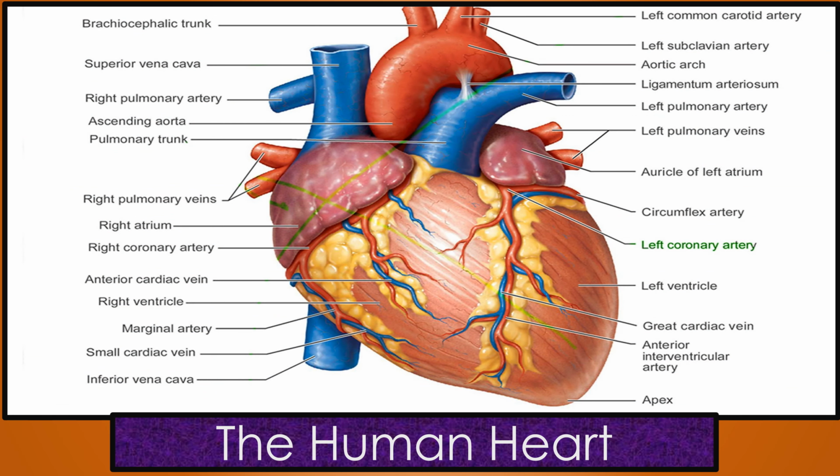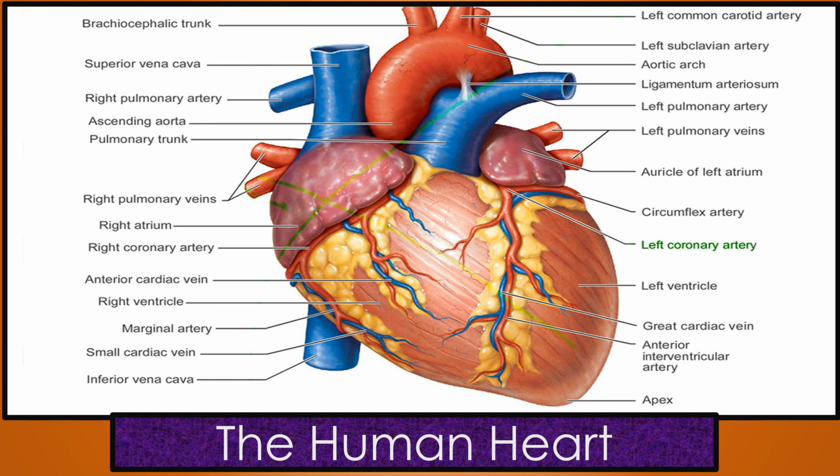The heart is a muscular organ which continuously pumps throughout the life of a human being. The human heart is made up of special muscles known as cardiac muscles. It is the size of a closed fist and is located inside the pericardial sac. The pericardial sac is filled with a fluid called the pericardial fluid. The pericardial fluid provides lubrication to the cardiac muscles during the contraction and relaxation of the heart. The wall of the heart is made up of three muscular layers: the endocardium, epicardium, and myocardium.